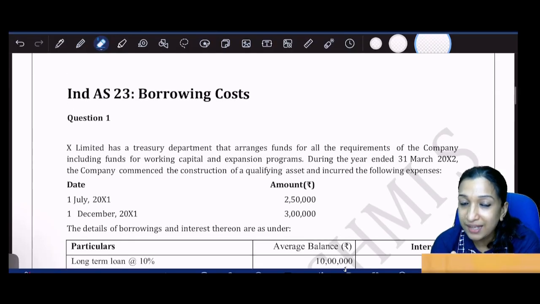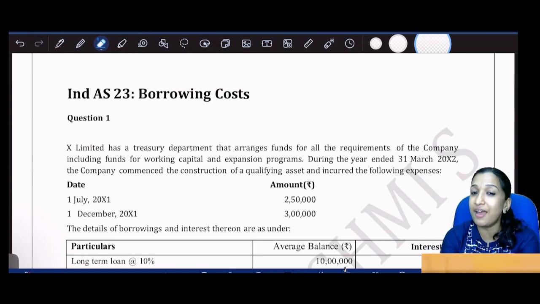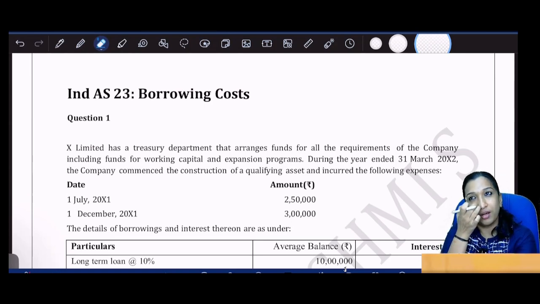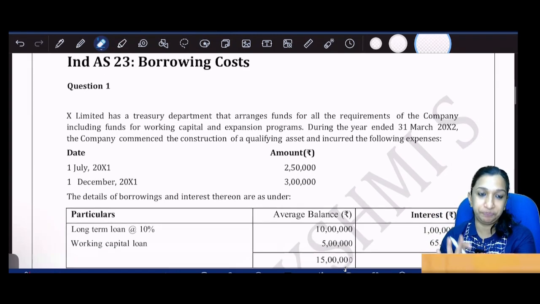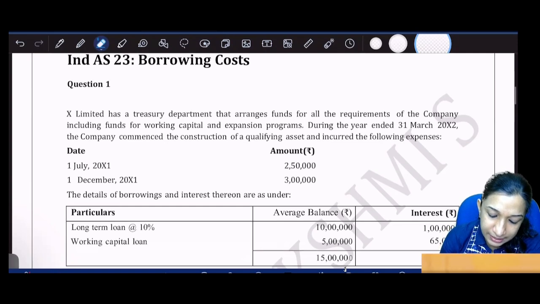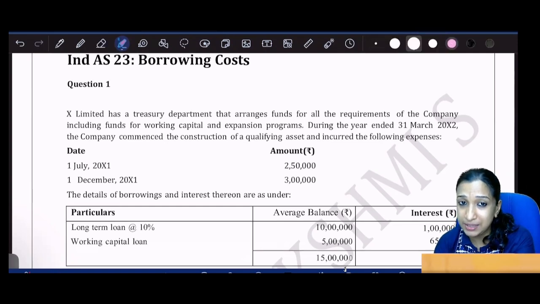So let's understand the concept of weighted average borrowing rate, or what general borrowings are, with the help of examples. Please listen, question number 1. X Limited has a treasury. All these are study material questions.